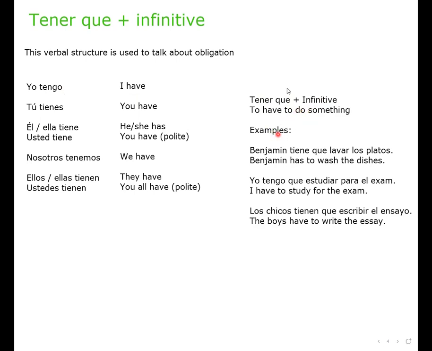All right. So, for example, Benjamin tiene que lavar los platos. Benjamin has to wash the dishes, so he has something to do. Yo tengo que estudiar para el examen. I have to study for the exam. Los chicos tienen que escribir el ensayo. The boys have to write the essay. So we don't want to mix up the verbal structure tener que plus infinitive with the verb tener.